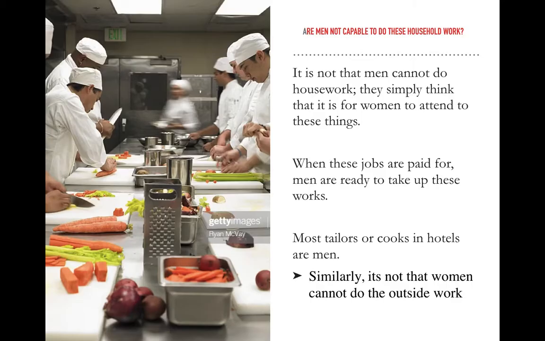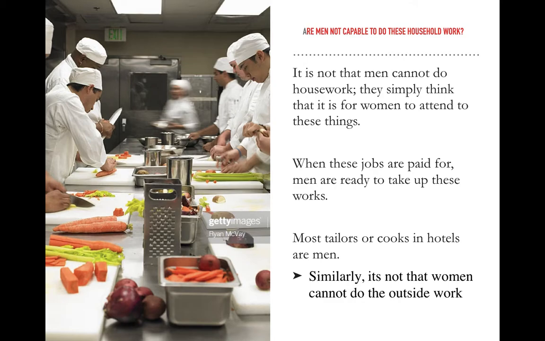All right, what do you see in this picture? Yes, you can see a bunch of men who are engaged in cooking. All right, so are men not capable to do this household work? That means केटाहरूले घरको काम गर्नु सक्छ कि सक्दैन.